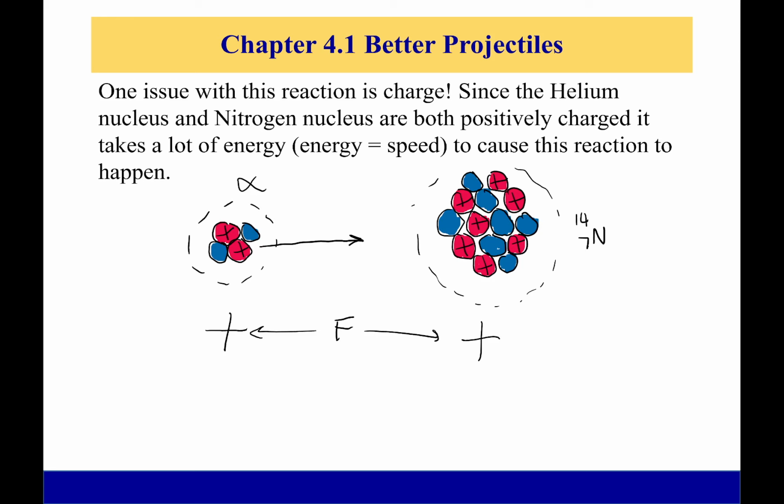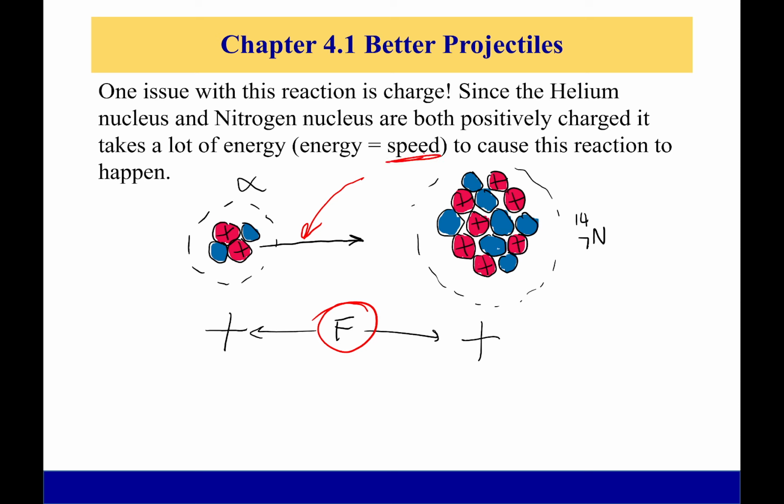Now, one issue we had with Rutherford's experiment is one that we didn't talk about earlier, but it's charge. So that helium nucleus and the nucleus of the nitrogen atom, those are both positively charged. And because they're positively charged, that means as they get closer and closer, there's going to be a coulombic repulsion force that's going to try to push them away. Because of that, I have to be going very, very fast to have this reaction happen. I have to overcome that coulombic repulsion force to actually have them collide and the reaction to take place.